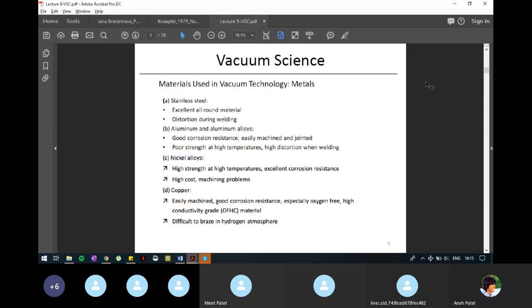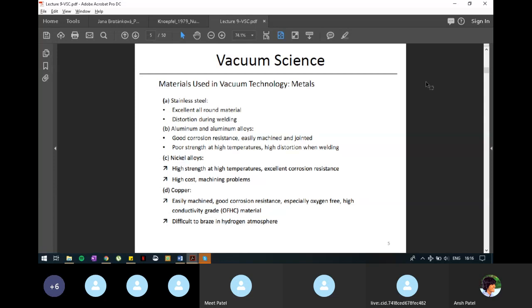Materials used in vacuum technology. Under that, we are talking about metals in this slide. Under the metals category, it can be different types of metals. The first one is stainless steel. Why is it chosen? Because it is an all-round material. All-round material means whatever we want, we can make out of it.